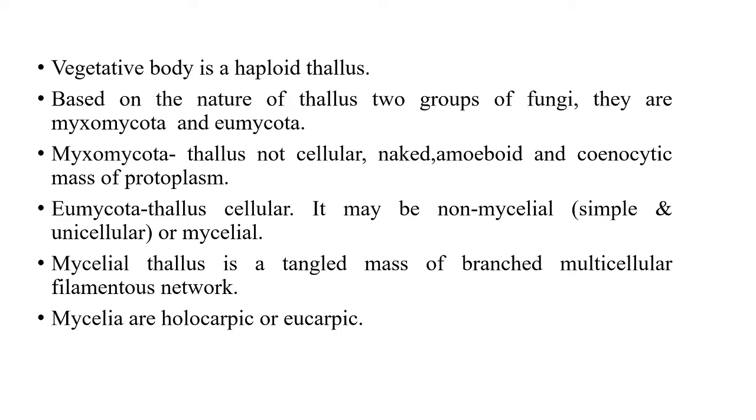Based on the nature of thallus, there are two groups of fungi, they are Myxomycota and Eumycota. In Myxomycota, the thallus is an acellular, naked, amoeboid and multinucleate mass of protoplasm. But in Eumycota, the thallus is cellular and it may be non-mycelial or mycelial structure. Eumycota is the true fungus.